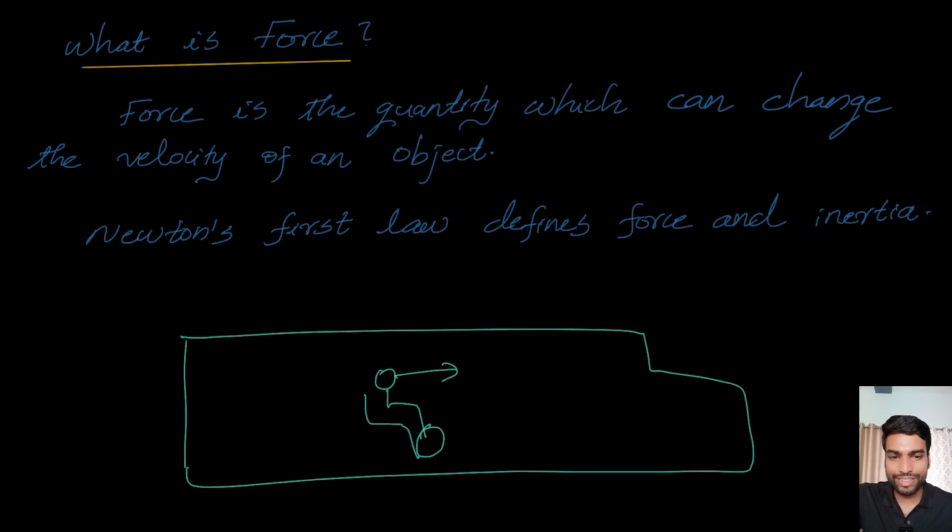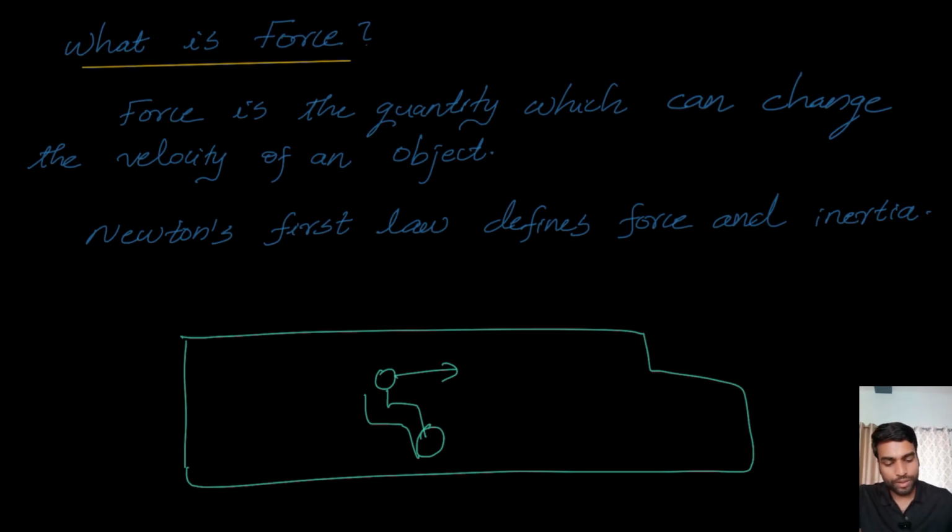Now what is this inertia? The literal meaning of inertia is laziness. So we are in a state of laziness until an external force acts on it. If you are in the bus and the bus suddenly starts, your upper body is in the inertial state of rest. Now, how is inertia related to a body? The more the mass of the body, the more the inertia. It will be difficult to change the state of it.